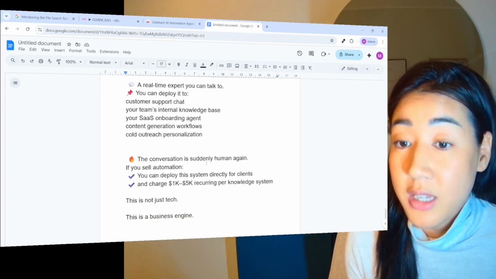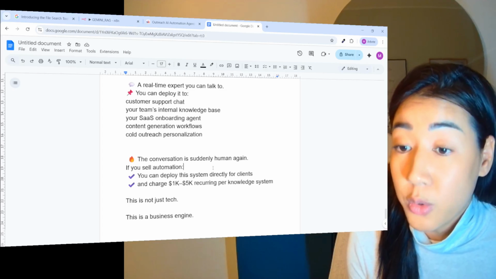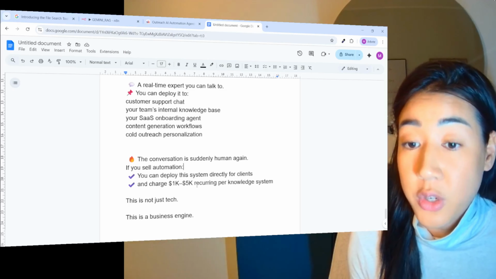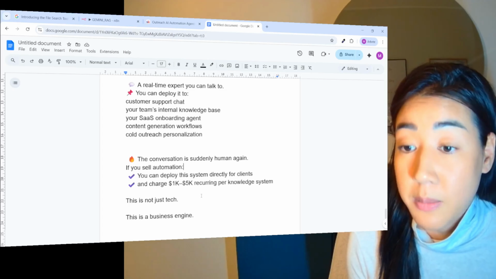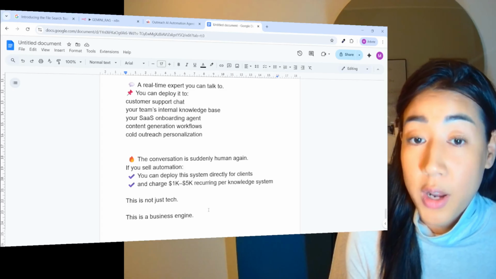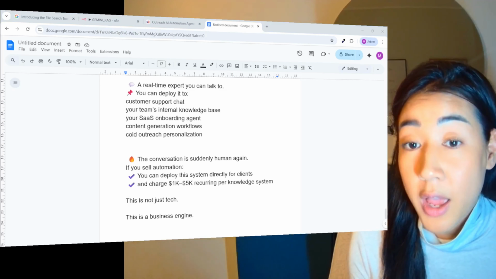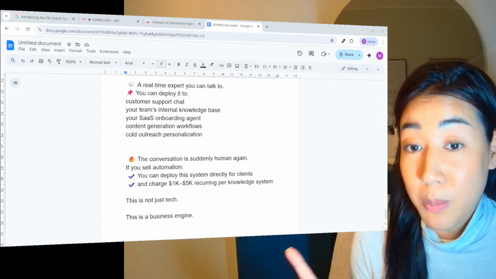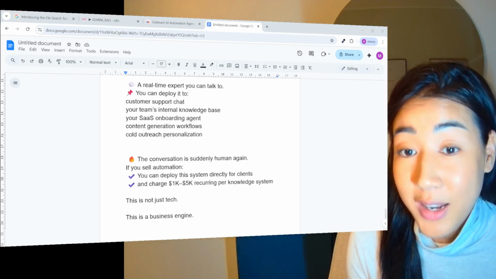So the conversation is suddenly human again. If you sell automation, you can deploy this system directly for clients and charge 1,000 to 5,000 recurring per knowledge systems. So this is not just tech, this is a business engine, and more important of all, instead of using AI to replace you and sound like everyone else, we're going to enhance your own voice by using your own data. So now I'm going to jump into the flow and show you how it works inside of n8n.